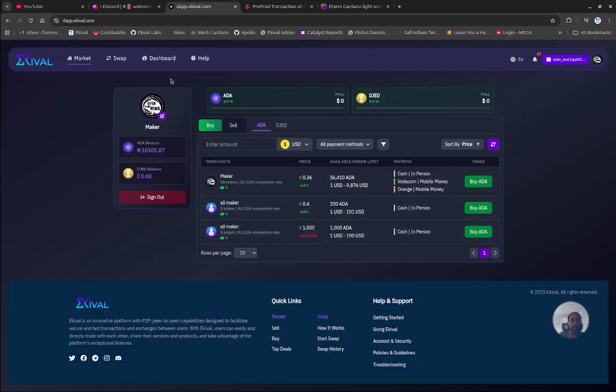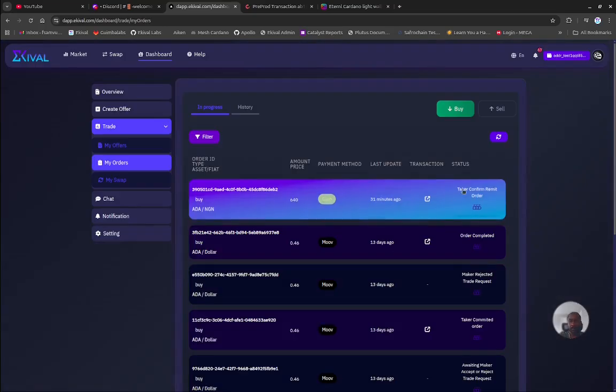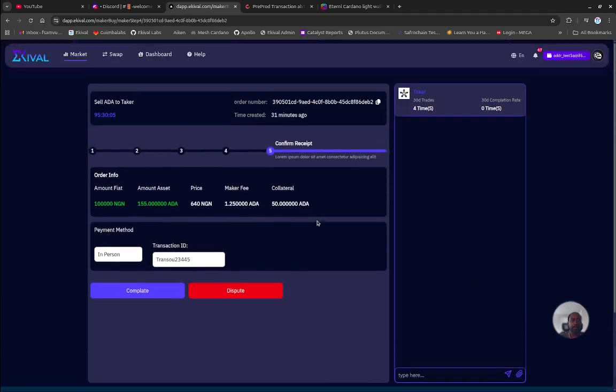Now I'm logged in as the maker. I'm going to my dashboard, my active orders. The taker confirmed the remit order. He did confirm the remit, and now we can go in and refresh. Given that the taker is confirmed, now we have to complete the order. So now we have to confirm the receipt as the maker.